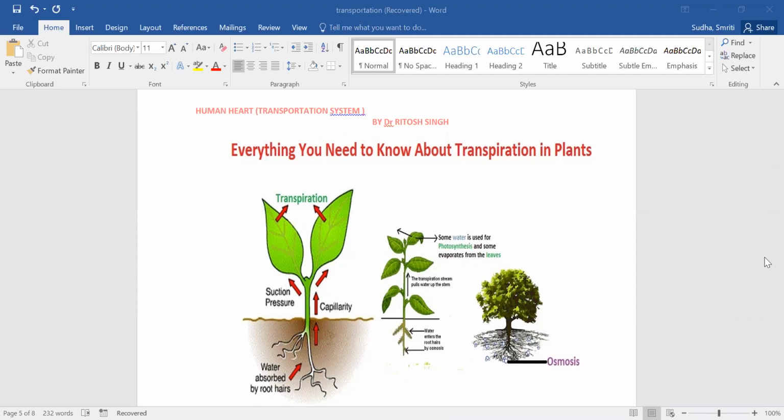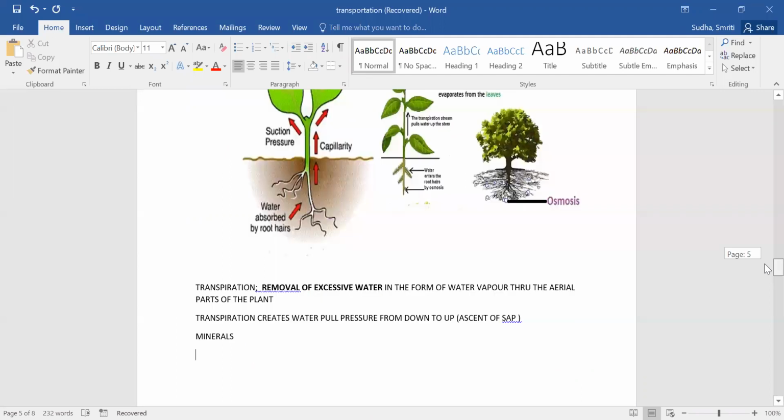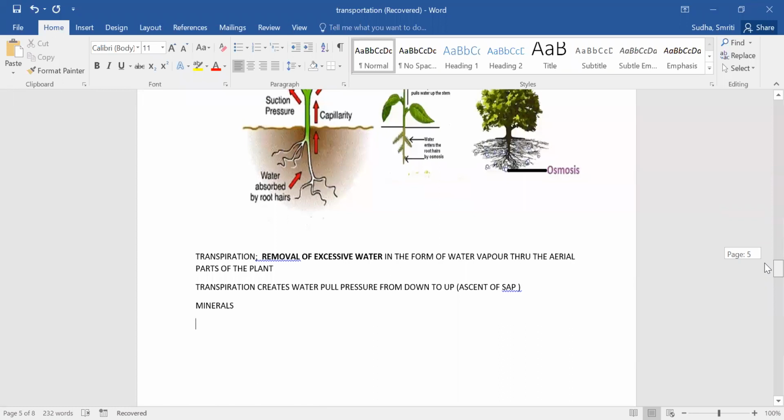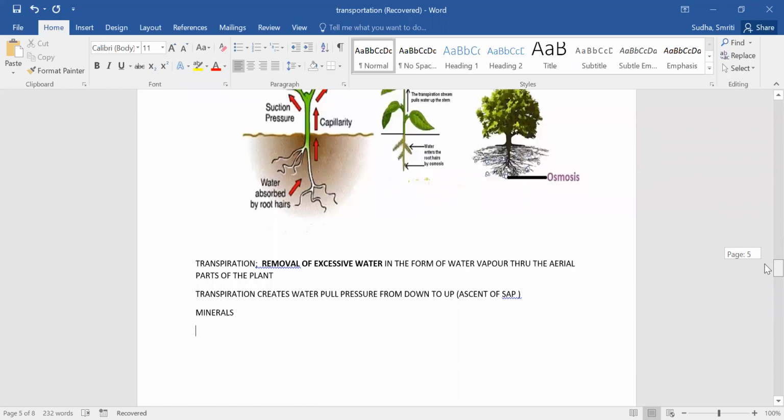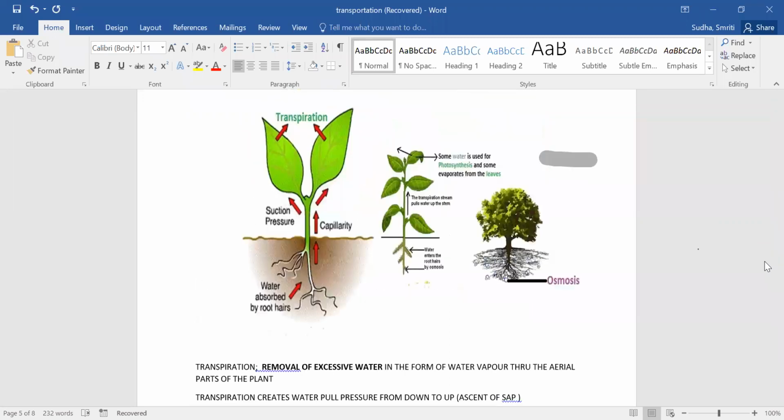Now coming back to this, we know who supplies water to the plant. Can you say which tissue supplies water to the plant? Can you say that in the chat box? We have learned in 10th, 9th standard. Very good. So xylem, right? Xylem, correct.